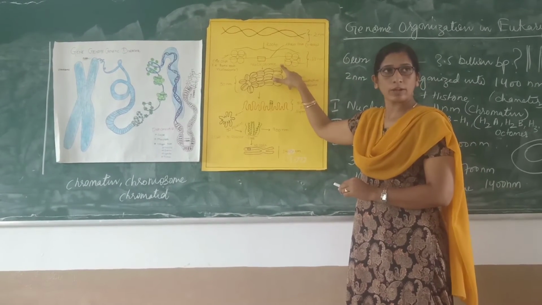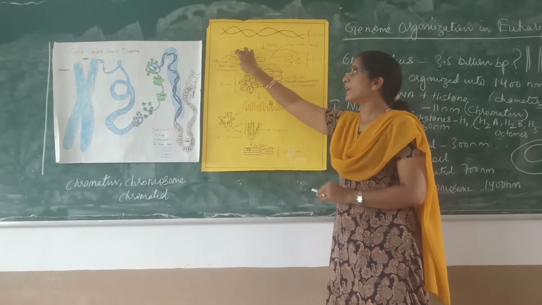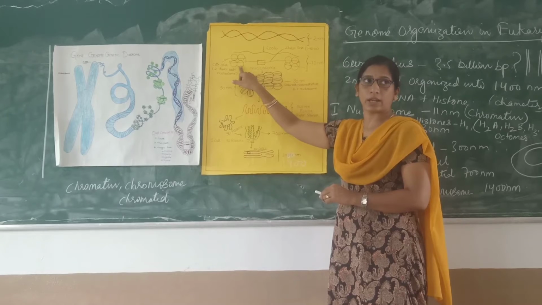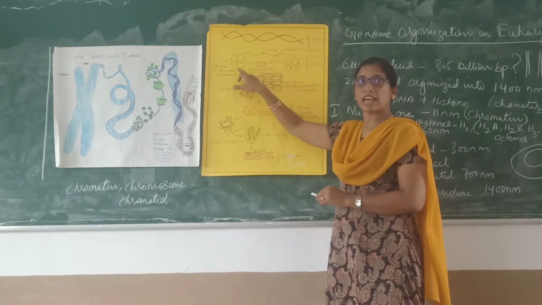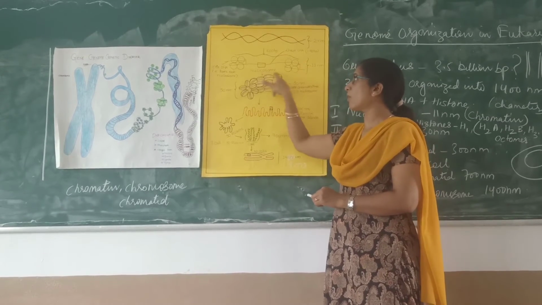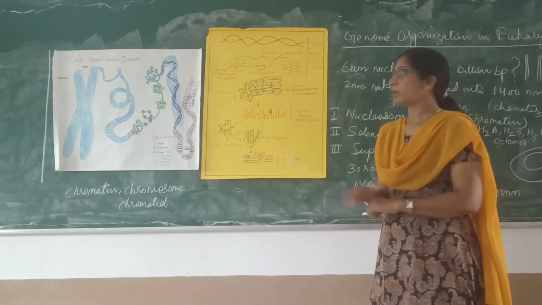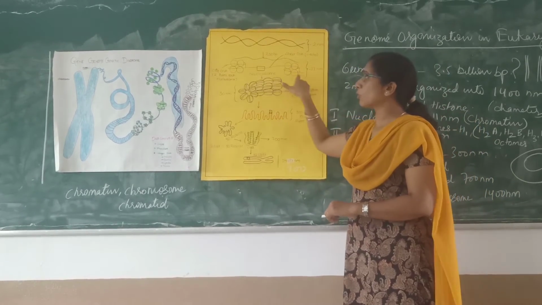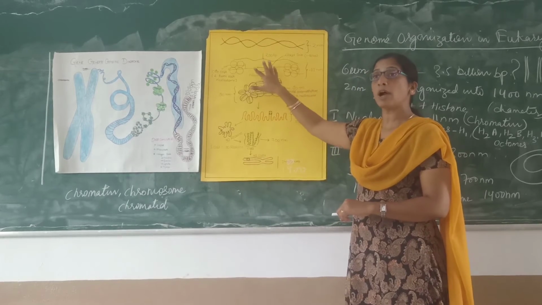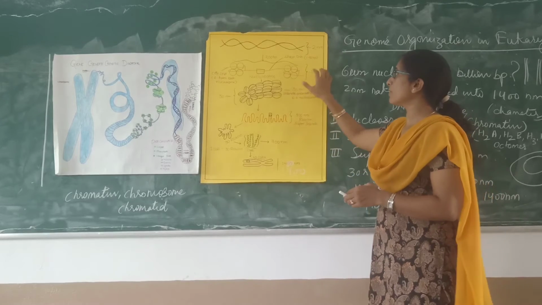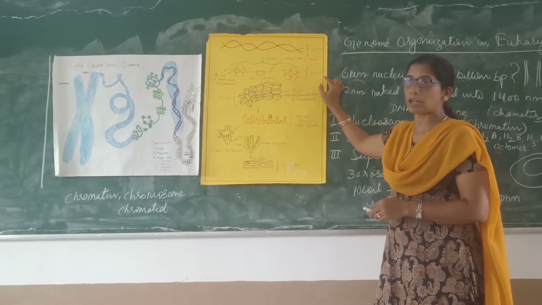200 base pair. So the DNA which is wrapped around the nucleosome is called the core DNA. The DNA which is there between the two nucleosomes is called the spacer DNA, or you can say the linker DNA. So between the two nucleosomes, on average 200 base pairs are occupied. In this way you are able to see the first level organization, which is called the nucleosome.